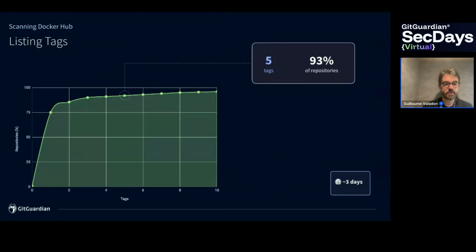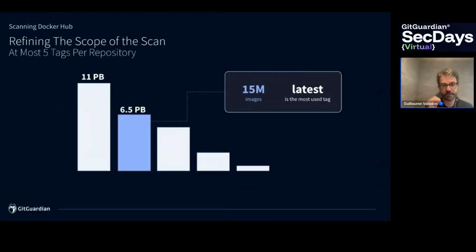And that's something that we think is safe to use in the sense that that will reduce the number of images to scan, but still capture 9 out of 10 final images in the dataset. So that's a nice improvement because we go from 11 petabytes to 6.5, but still too big.